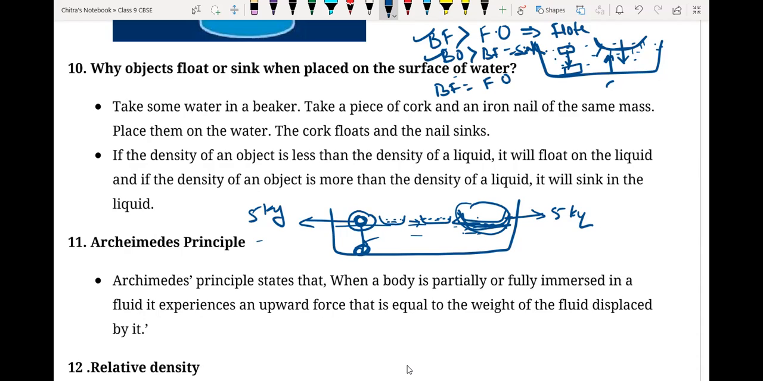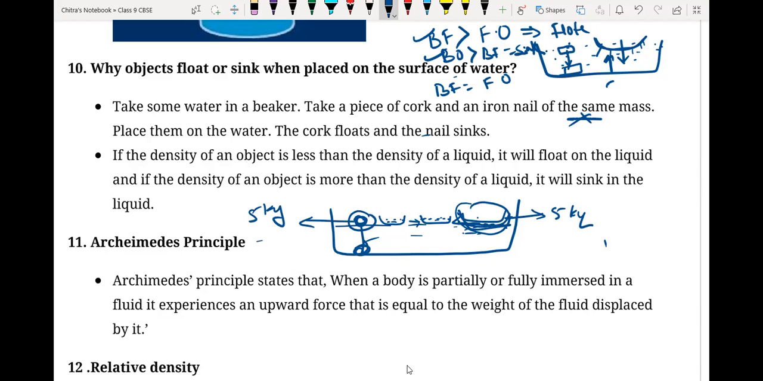Okay, let's go through all the points over here. Take some water in a beaker, take a piece of cork and iron nails of the same mass. Place them on water: the cork floats and the nails sink. So here mass is not related, is it or not? It depends on their surface area. The wood has a very large surface area as compared to the iron nails.